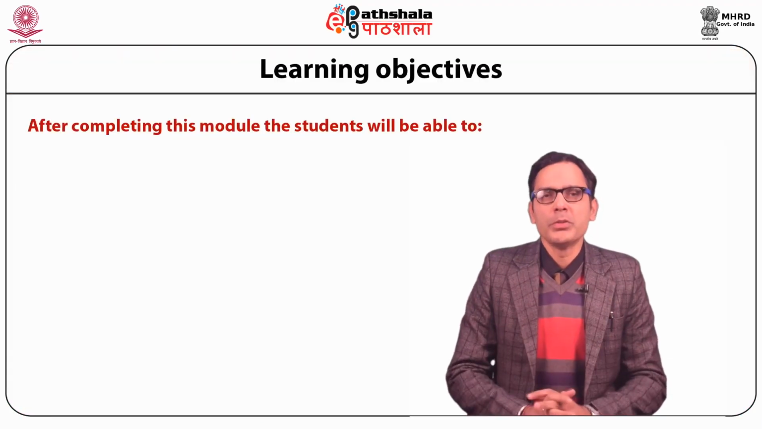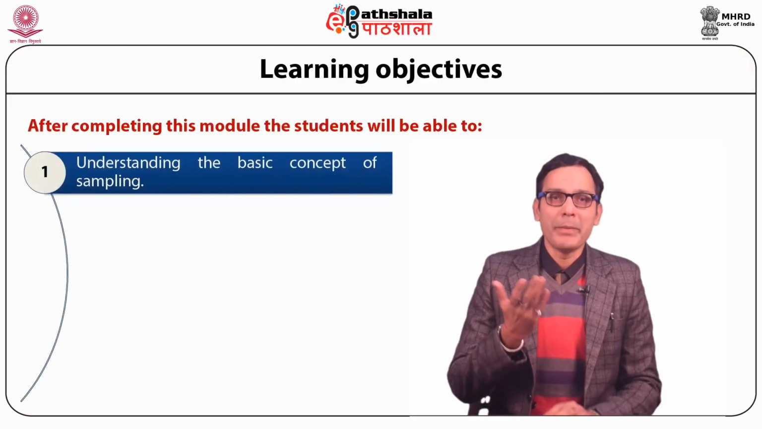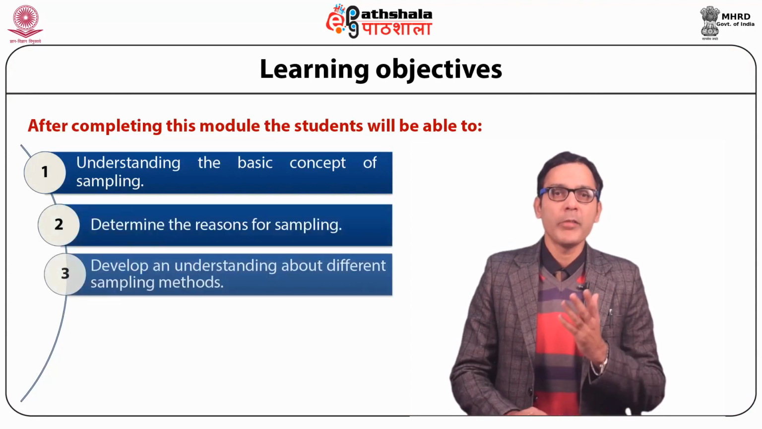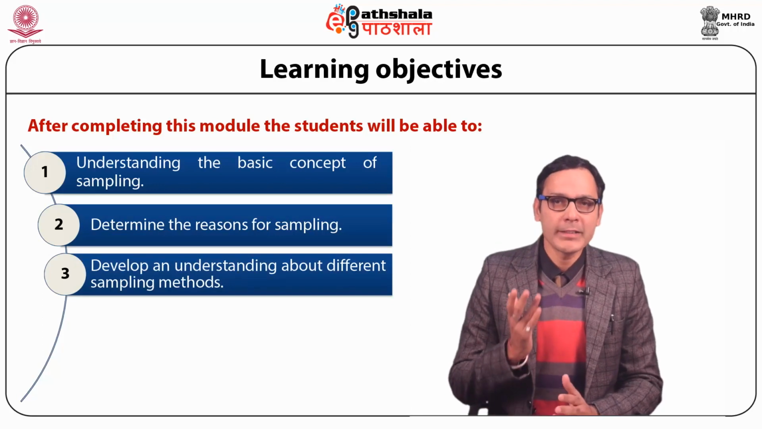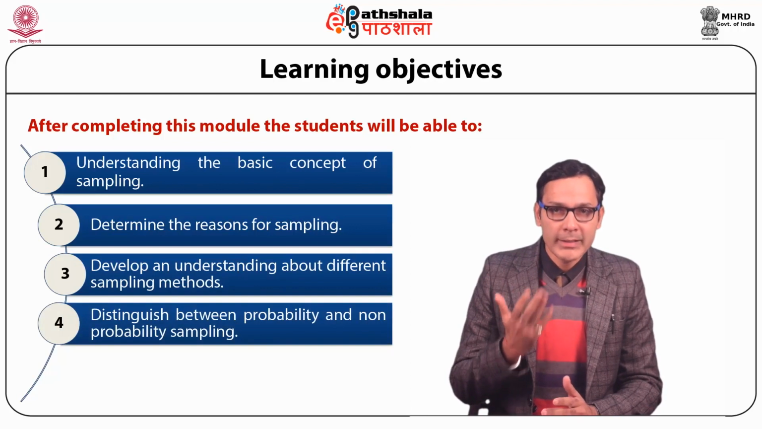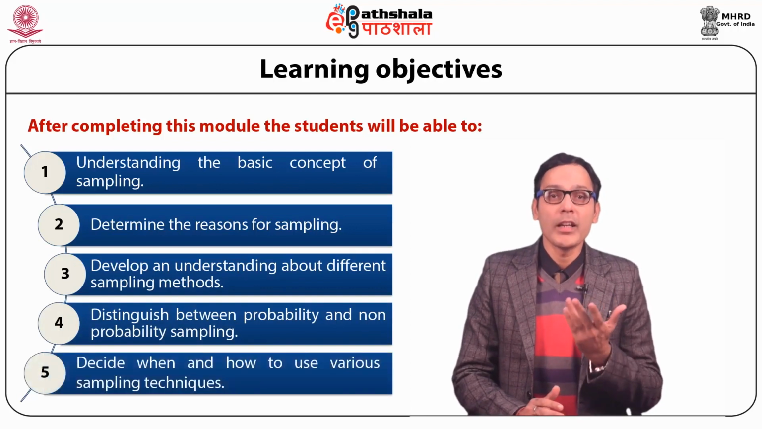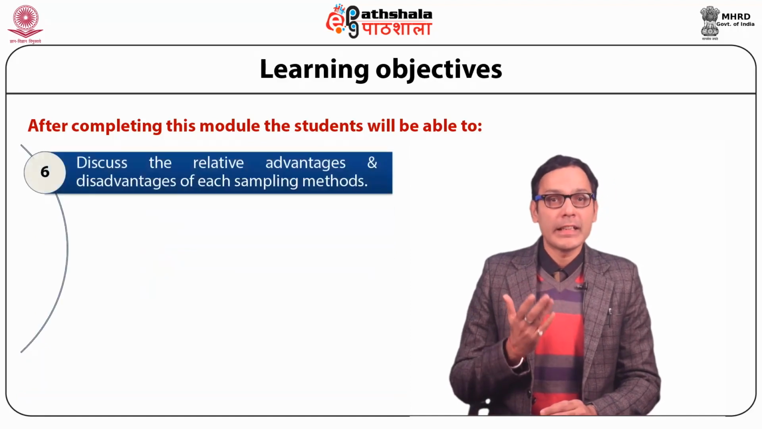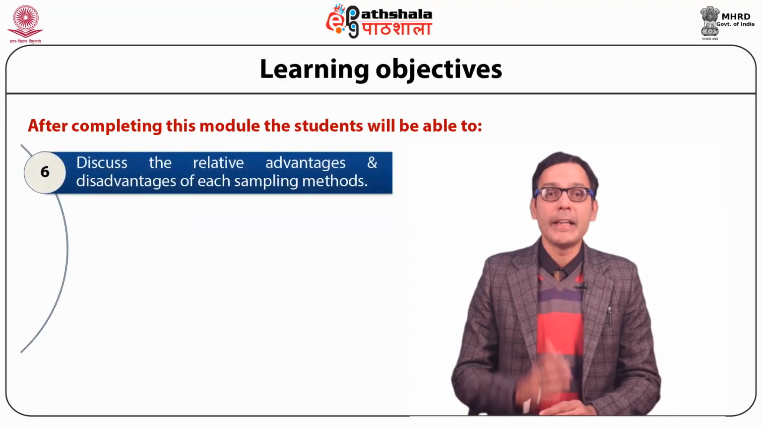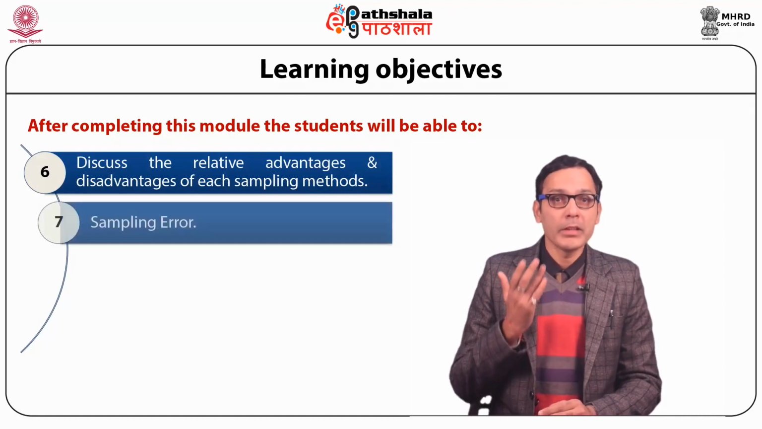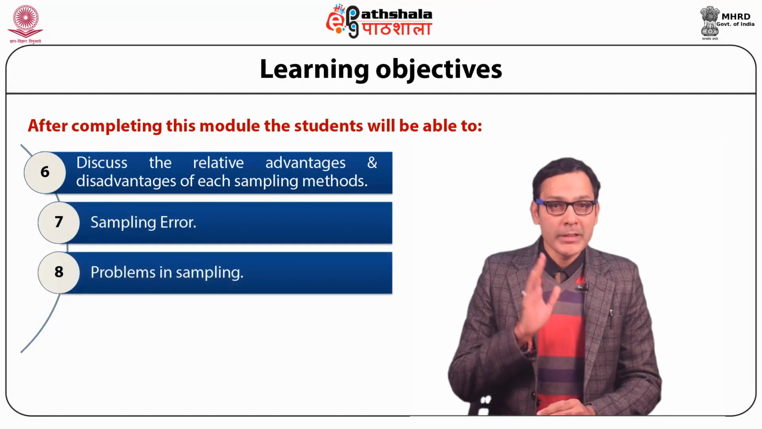After completing this module, you should be able to understand the basic concept of sampling, determine the reasons for sampling, develop an understanding about different sampling methods, distinguish between probability and non-probability sampling, decide when and how to use various sampling techniques, discuss the relative advantages and disadvantages of each sampling method, followed by sampling error, and then problems in sampling, to be concluded by a summary.